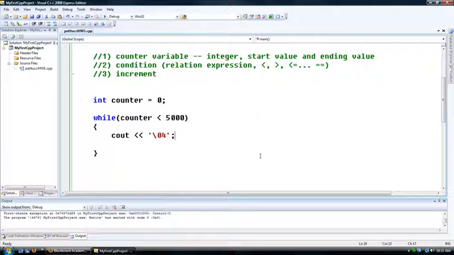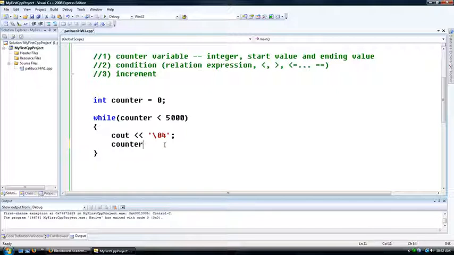What you've done is you've put yourself into an infinite loop. We're saying counter is equal to 0, and we want to keep drawing diamonds on the screen while counter is less than 5,000. If I don't give counter the opportunity to change, and that's really what your increment does, it increments counter, it changes it by 1 every time. If you forget that increment, counter is never going to change. Counter remains at 0. 0 is less than 5,000, so this is always going to evaluate to true. When this evaluates to true, the body of the loop runs, and so it keeps running, because 0 is less than 5,000. It always has been, it always will be until the end of time. The loop never ends. So you need to be careful about that increment.